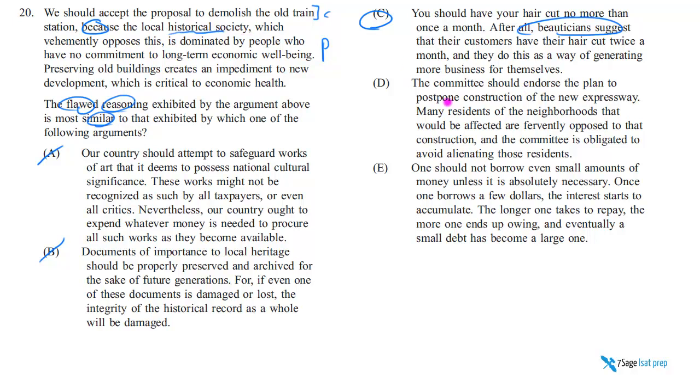D says the committee should endorse a plan to postpone construction of a new expressway. So we should support the plan to postpone construction. Now we need to find someone who really wants to start construction right now and then attack them. Many residents in the neighborhood that would be affected are fervently opposed to construction. But you see, they're on our side. They like that we postpone. So this doesn't work. But D is of course very tricky because it does introduce two parties at least. E says one should not borrow even small amounts of money unless it's absolutely necessary. Okay, and then someone else who opposes this, once you borrow a few dollars, interest, longer to repay, and so on. None of this matters. So that's really how quick it is to get rid of all the wrong arguments here.